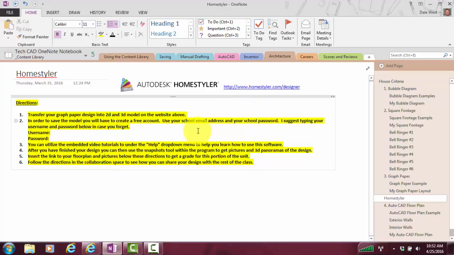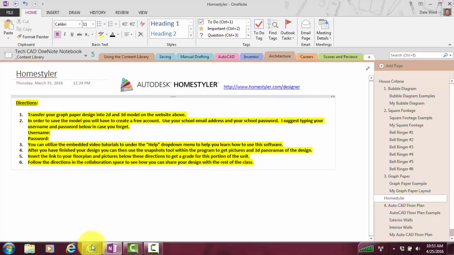The first thing you have to do when you go into that link is create a free account. And what I recommend and what you should do is use your school email address and your school password to keep everything the same so you don't forget anything. And if you would also like, you can type that username and password here just in case you forget so you can reference it later on. So let's go ahead and go to the website.